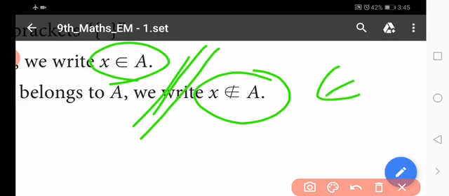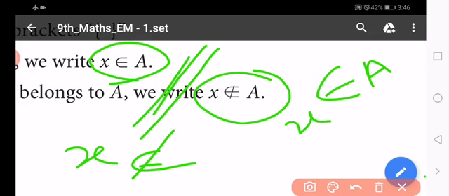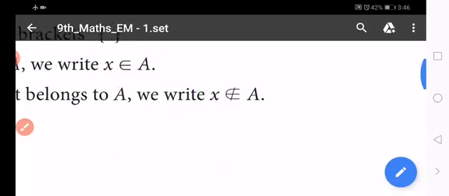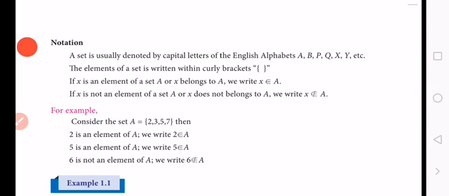X is an element of A, or x belongs to A. And the second one, x is not an element of the set A, that means x does not belong to A. You should know these two symbols very well, then only we understand the other concepts.